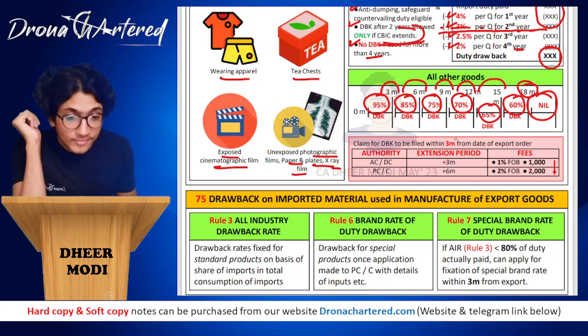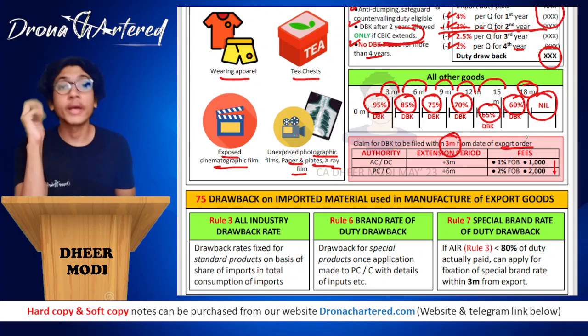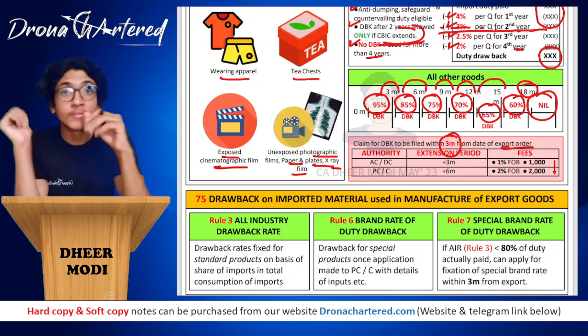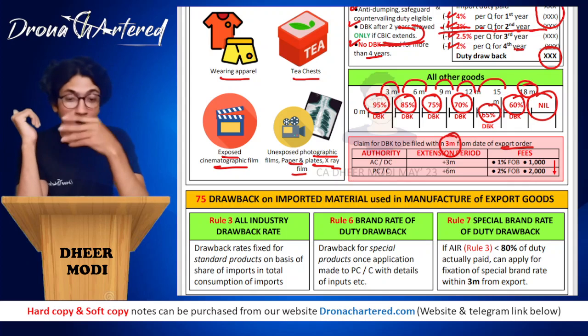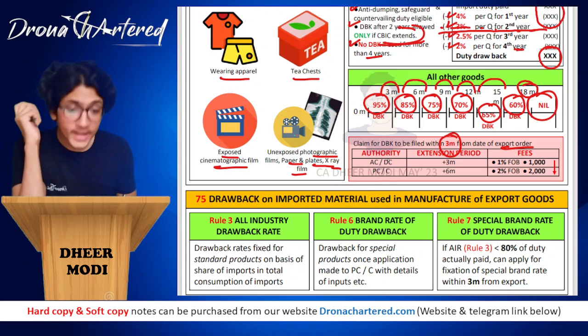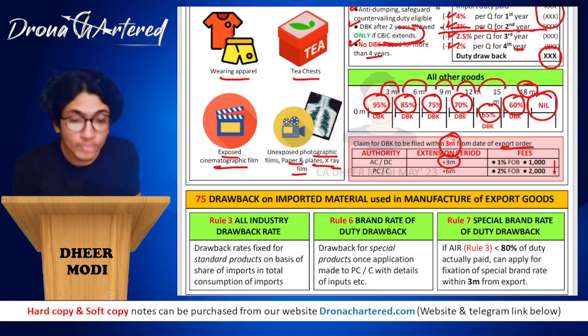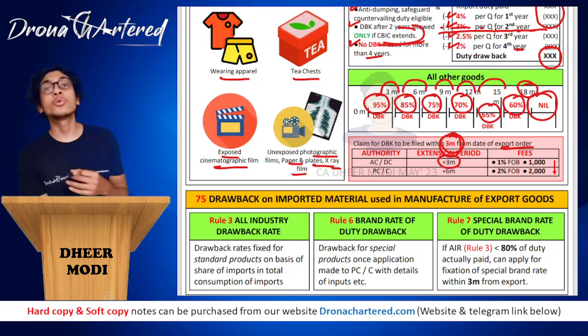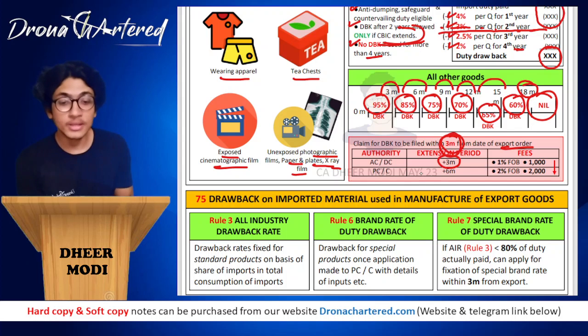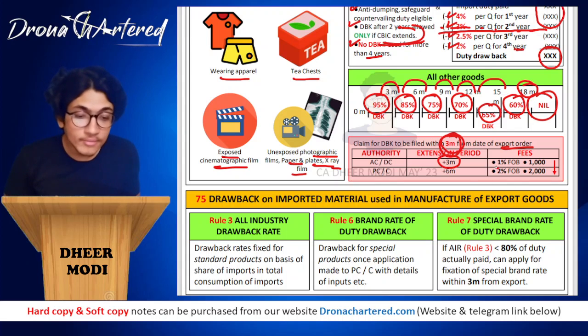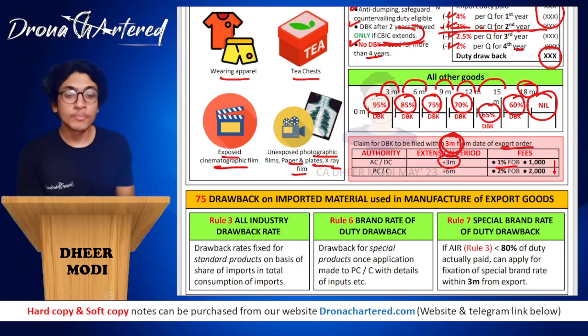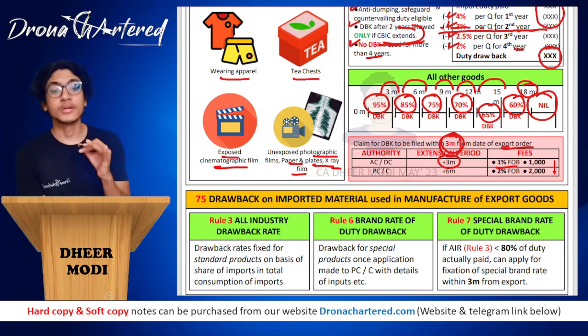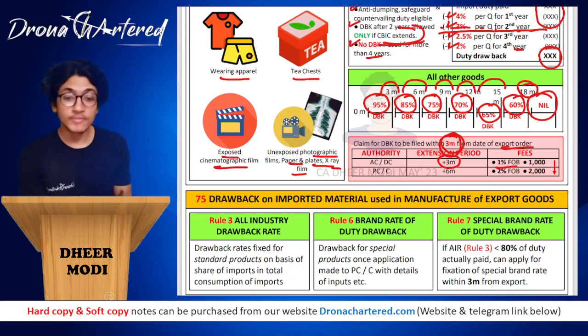Claim for drawback to be filed within 3 months from the date of your export order. You have to file a claim. They will not give it on their own. You have to file a claim. Okay. And if you want to extend this period for more than 3 months, because they have only given you a period of 3 months, if you're not able to do it within 3 months and you want another extra 3 months, then you need authority approval, that is your ACDC, and the fee will be 1% of your FOB, that is free on board, or rupees 1000, whichever is lower. 1% of FOB or 1000, whichever is lower.